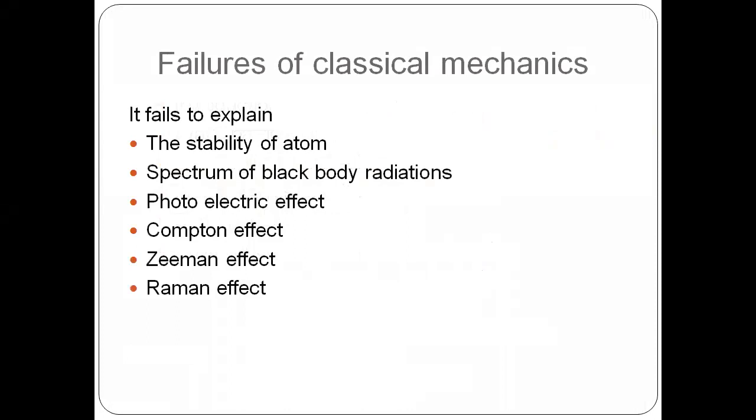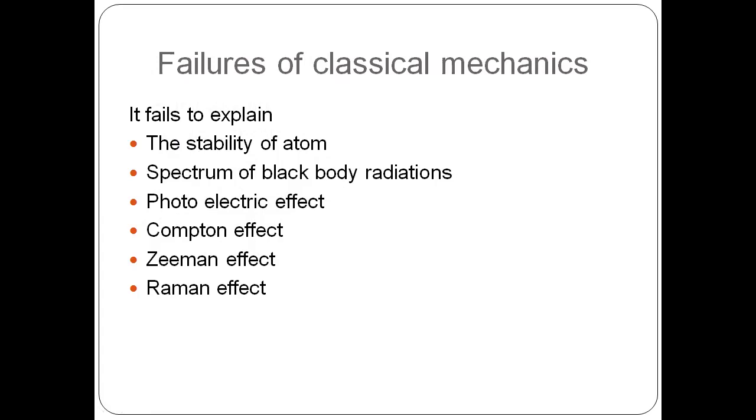First, what made quantum mechanics come into existence? That is, the failures of different theories. The first one is the failure of classical mechanics. Failures of classical mechanics are as follows. Classical mechanics cannot explain these: the stability of atom, the spectrum of black body radiation, the photoelectric effect, the Compton effect, the Zeeman effect, and the Raman effect. Especially the stability of atom.